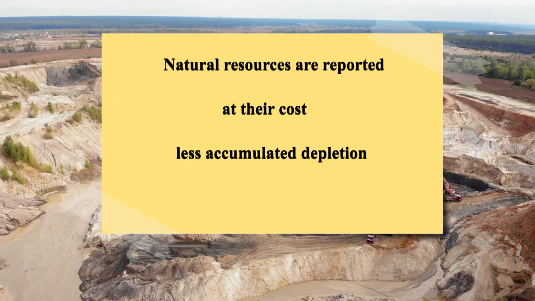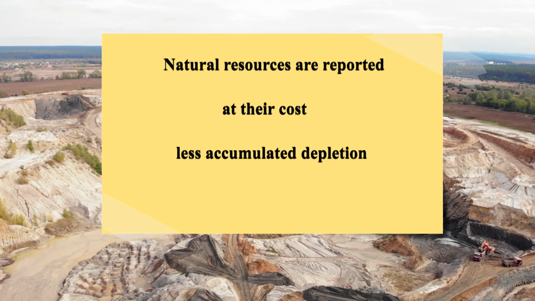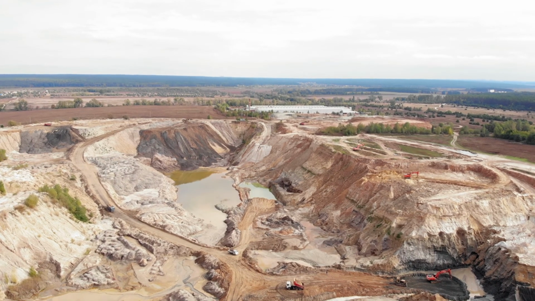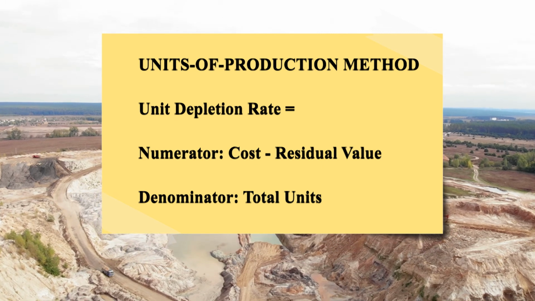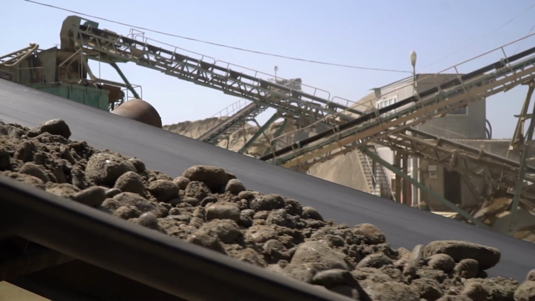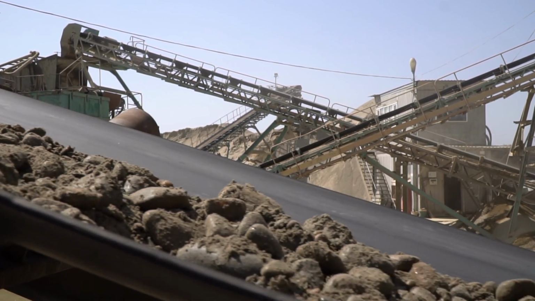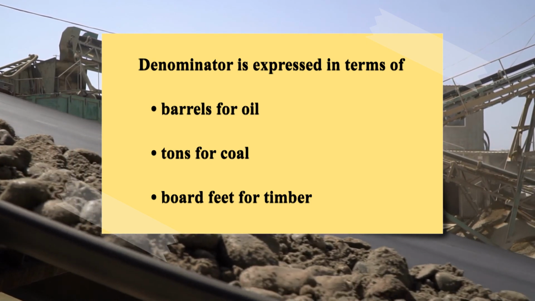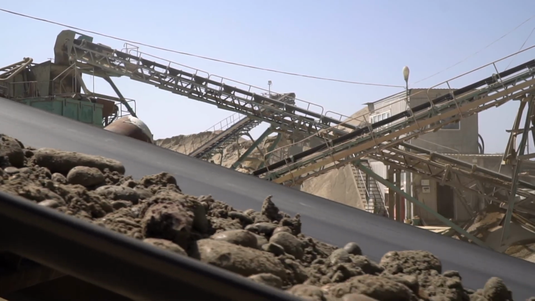Begin the process of calculating depletion expense by determining the depletion expense per unit of natural resource. The numerator of the equation contains the resource cost less any estimated residual value. The denominator of the equation is the estimated total capacity of the natural resource expected to be extracted. For oil, the denominator is expressed in terms of barrels, for coal in tons, for timber in board feet, and the like for other resources.